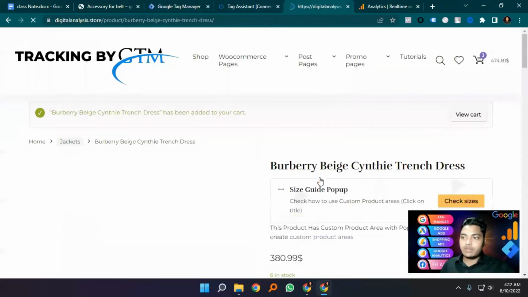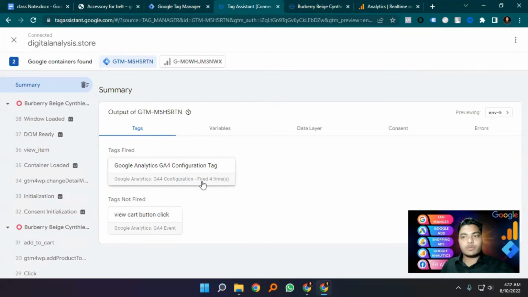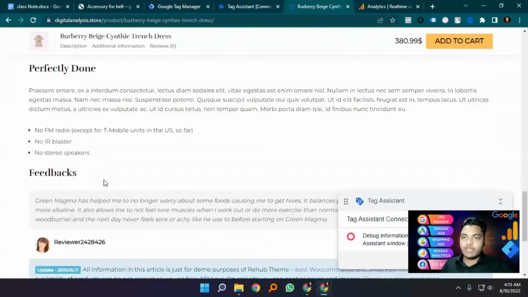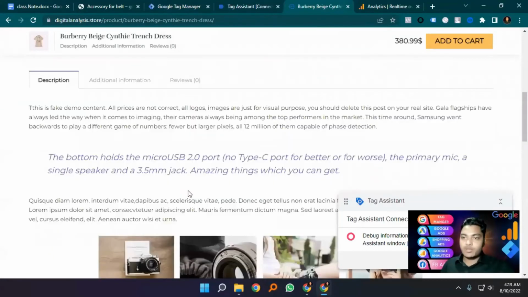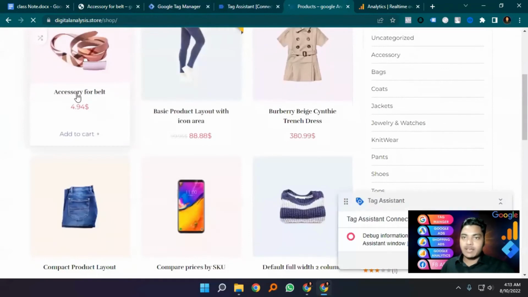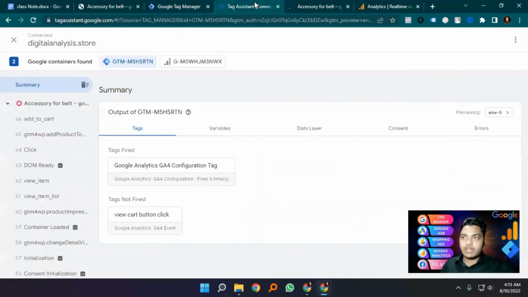When I click the add to cart button, this tag is not working, but the Google Analytics base code is working, fired 4 times. Now I'm going to another product from their impression. Sorry, this product does not have any impression product. And I'm again going to the shop page. I'm going to the accessories for belt. Again I click add to cart, but you can see this tag is not working.